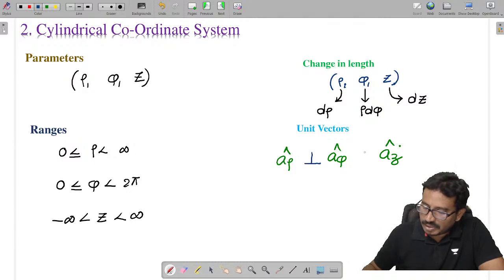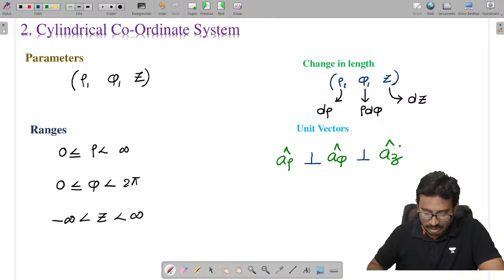The angle between a rho, a phi, az is 90 degrees. Done all of you?